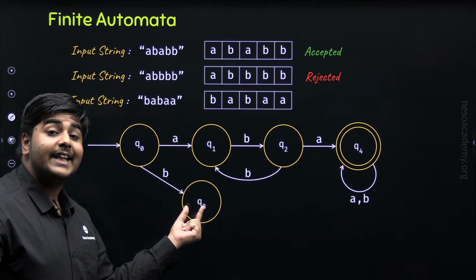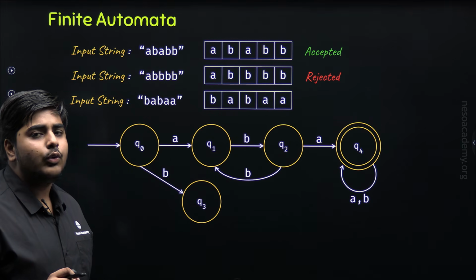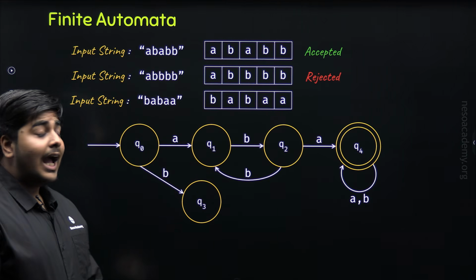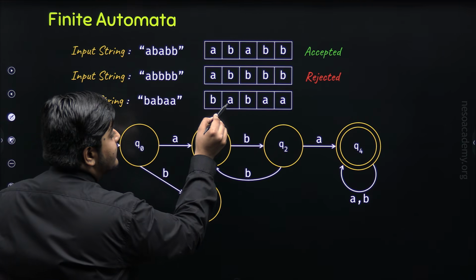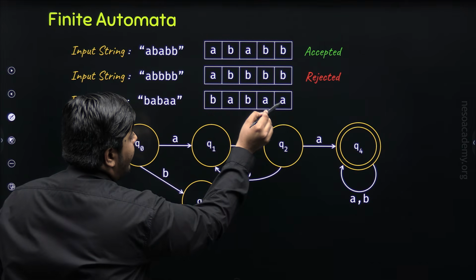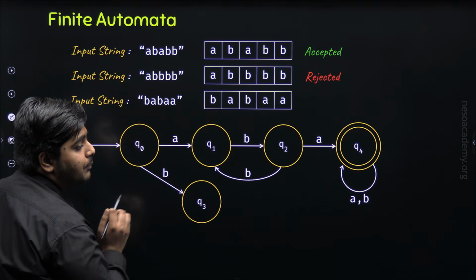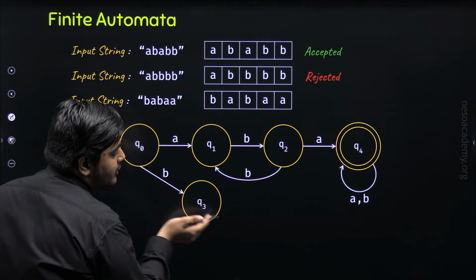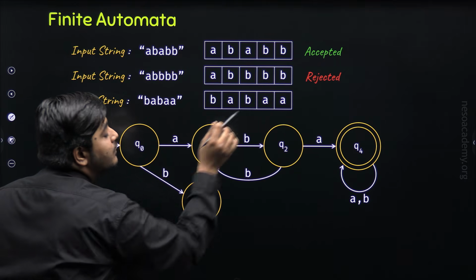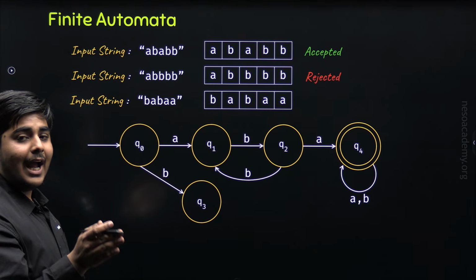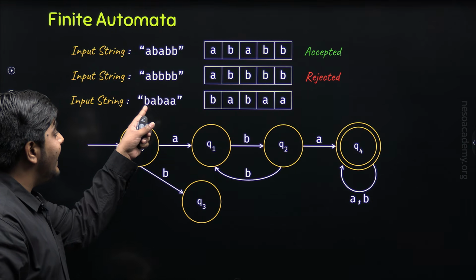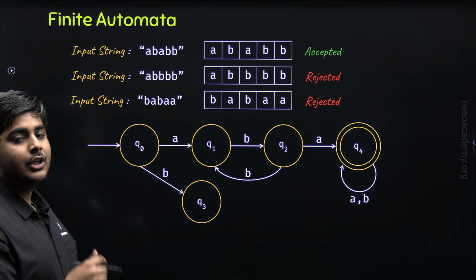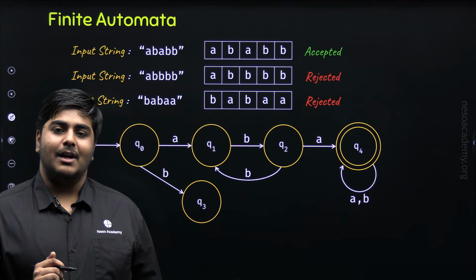Now Q3 is a dead state, and I already told you that there is no transition from a dead state. And our input symbols A, B, A are left to get processed. But since the machine has no other transition, that means these symbols will not be processed. And that is why our string B, A, B, A, A will get rejected by this automaton. So I hope you are clear with this example.